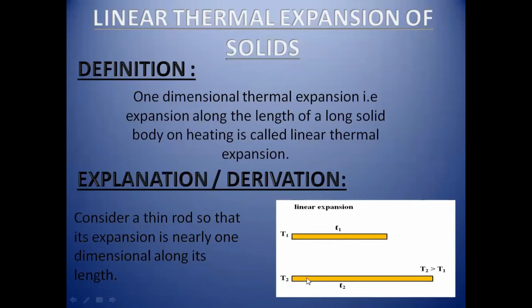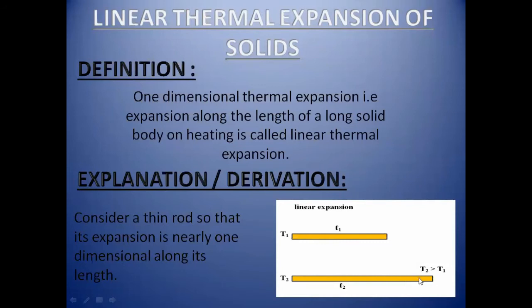So we analyze that result in a mathematical form. We take a rod of length L1 at a temperature T1, and now we provide some heat to that rod, and as you can see the rod is increased, that is the increase in length.